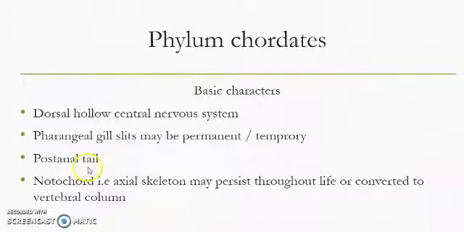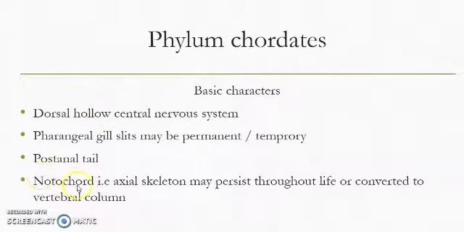Post-anal tail. A tail is present just after the anus. Post means after, and anal means anus. So this is the tail that is present just behind the anus, and it is either present or absent. In the case of humans, this tail is absent, but in all the other vertebrates it is present. For example, fishes, amphibians, reptiles, birds, and also most of the mammals.